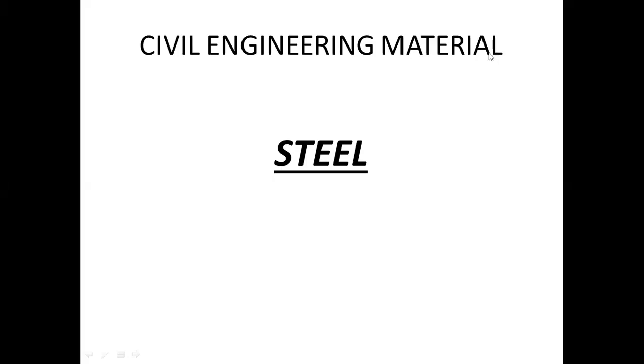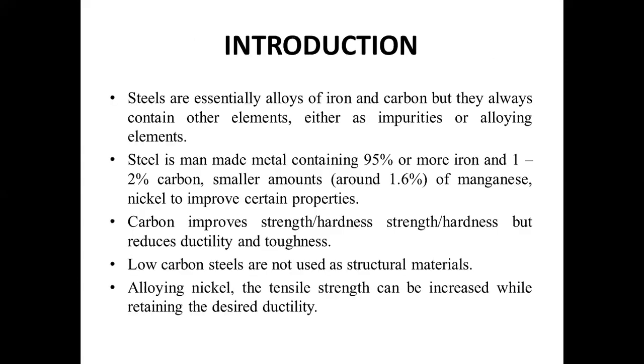Hello everyone. Now today's topic is civil engineering material. The material is steel. So first of all, what is steel? It is a very useful engineering material. Steel is an alloy of iron and carbon. It contains 0.25 to 1.5% of carbon. Steel forms an intermediate stage between cast iron and wrought iron.